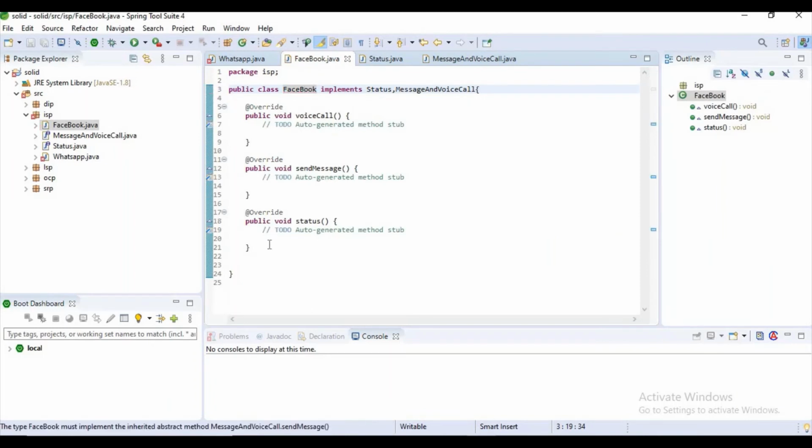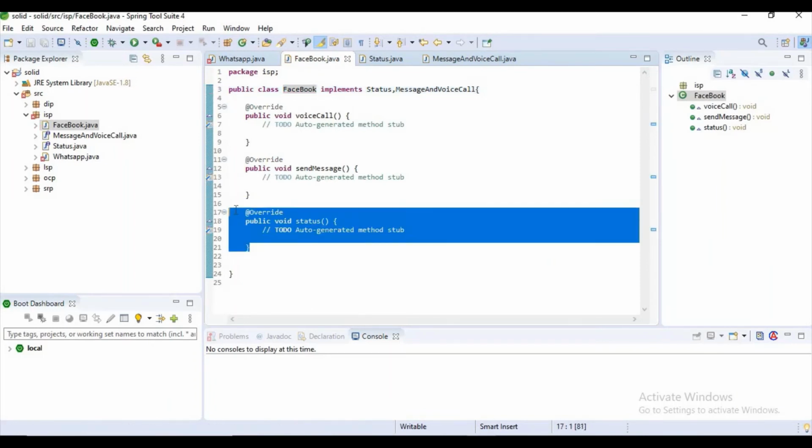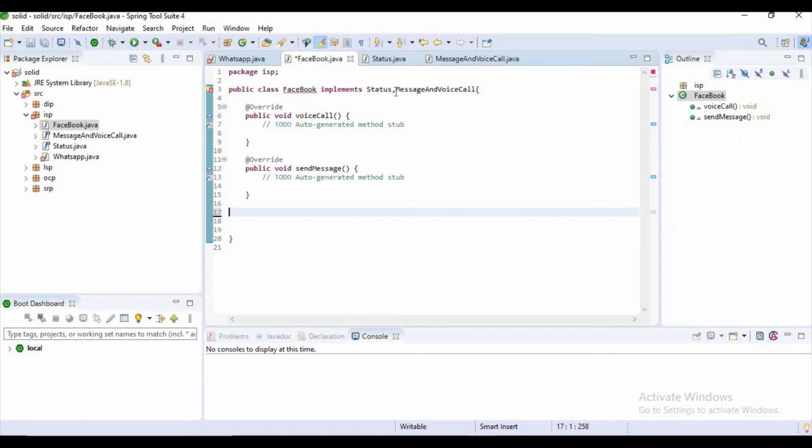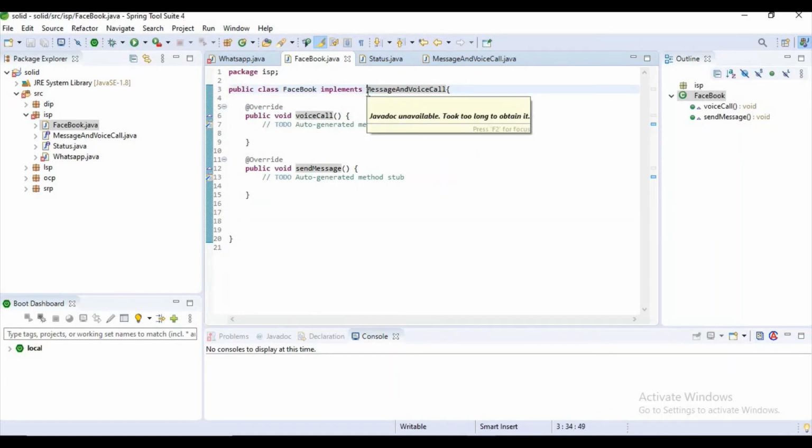As we can see here, there is no use of status, right? Then what we can do, we can easily remove this, as we don't have need of that. It means now we are not forcing our client to use this status method. By segregating the interface we can achieve the interface segregation principle.